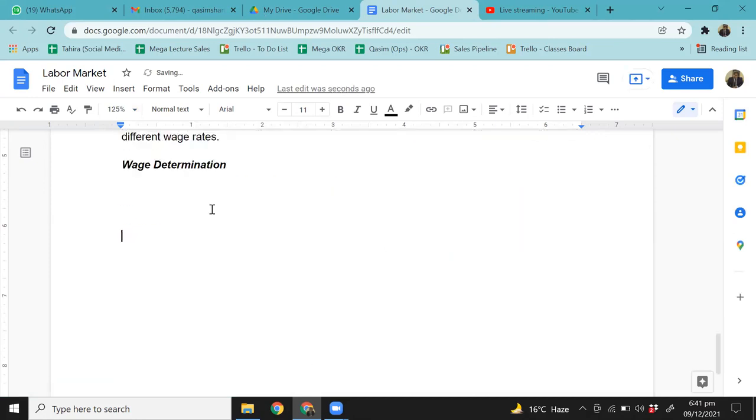Wage determination is the process, just like we know that in product markets it's called price determination. Just like prices are determined in the product markets, wages are determined in labor markets. What is wage determination?